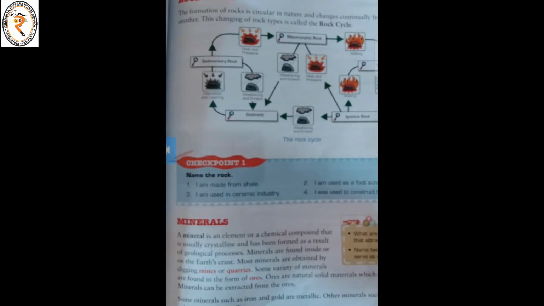Next we are going to see about the minerals. What does mineral mean? A mineral is an element or chemical compound that is usually crystalline and has been formed as a result of a geological process. Minerals are found inside or on the earth's crust. Most minerals are obtained by digging mines and quarries. Some varieties of minerals are found in the form of ores.